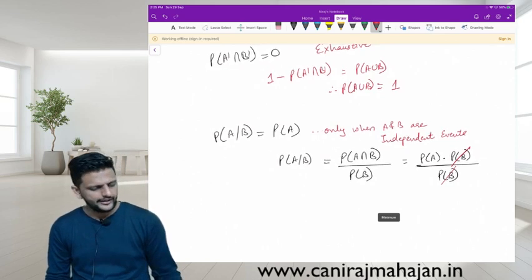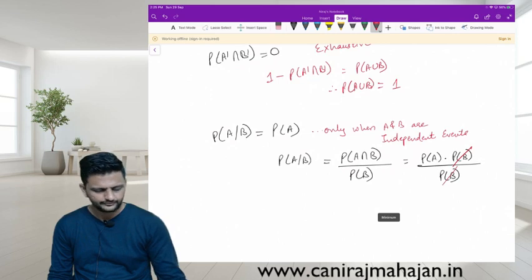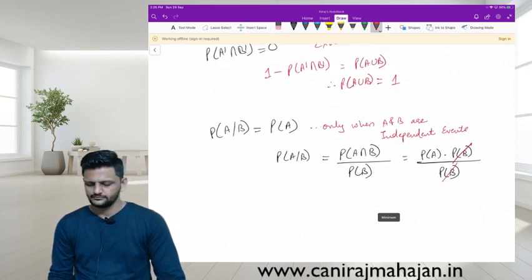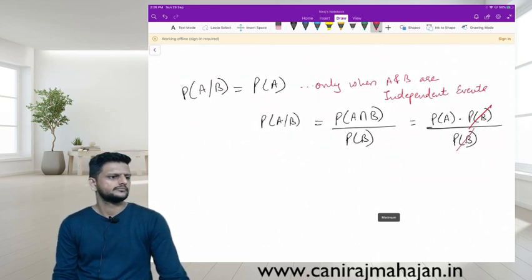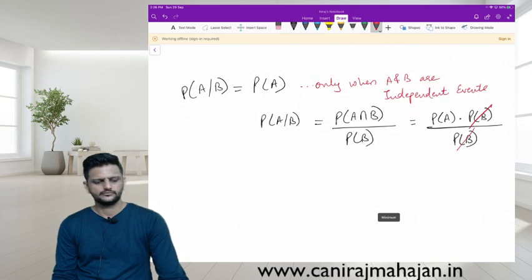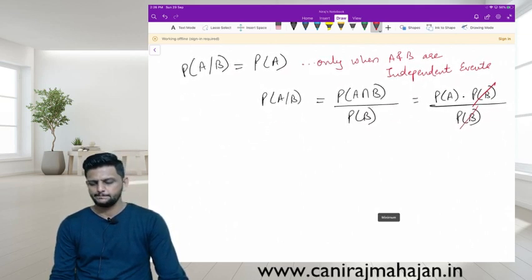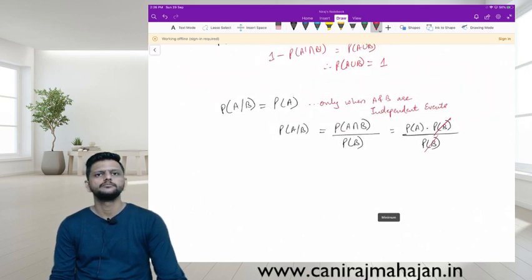If A given B is A, it means A and B were independent. Right?